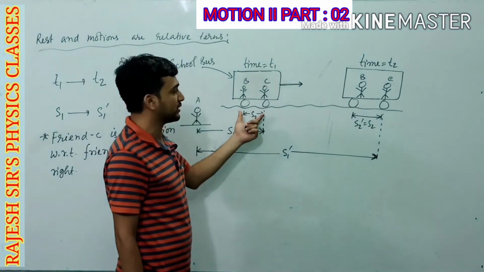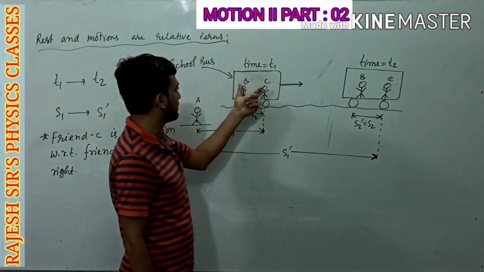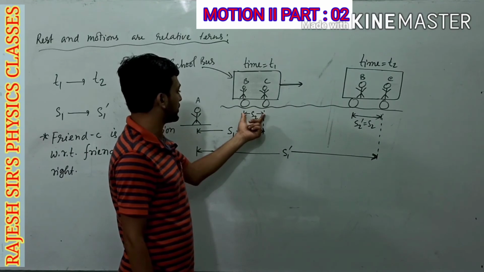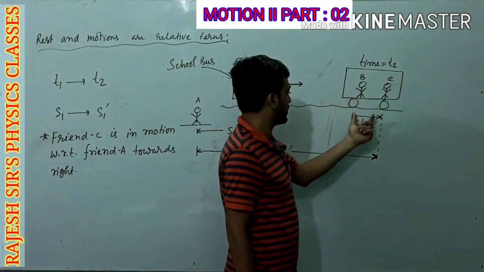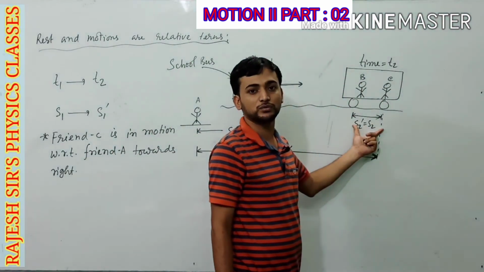Now we think about the separation between friend B and C. At time t1 it was S2, at time t2 it is again S2.